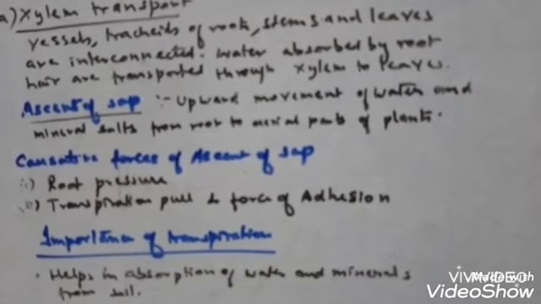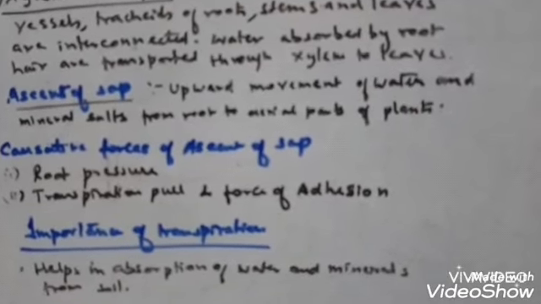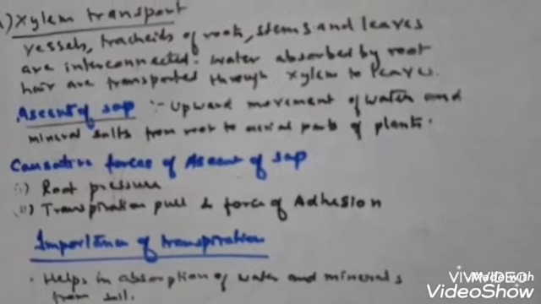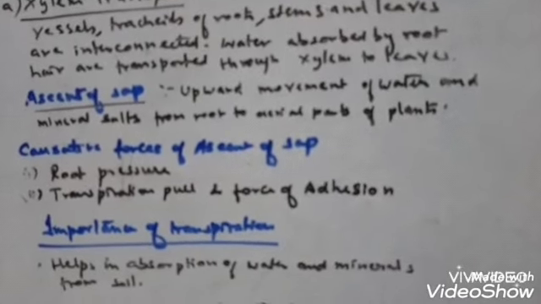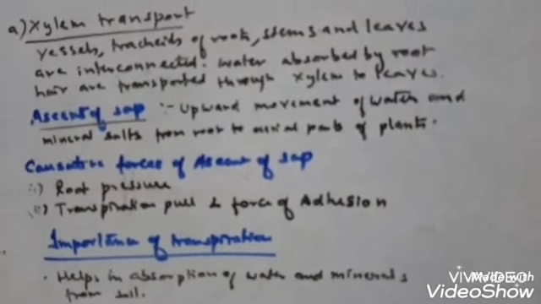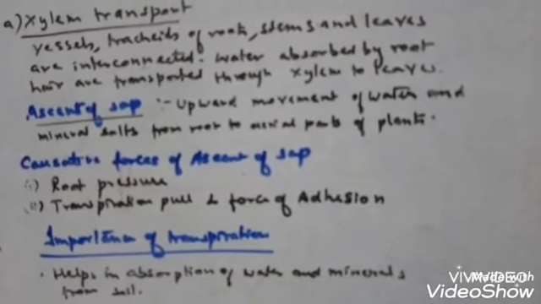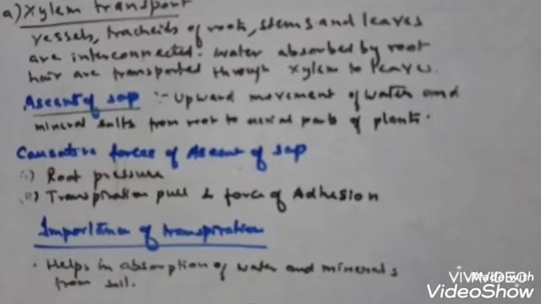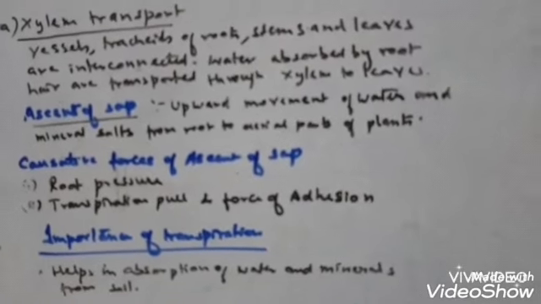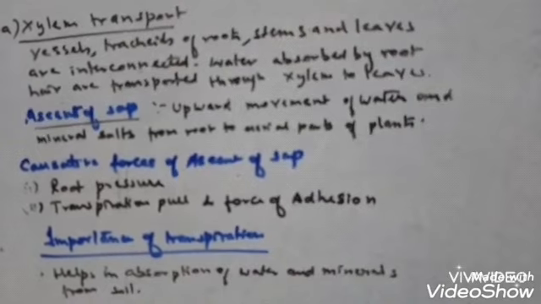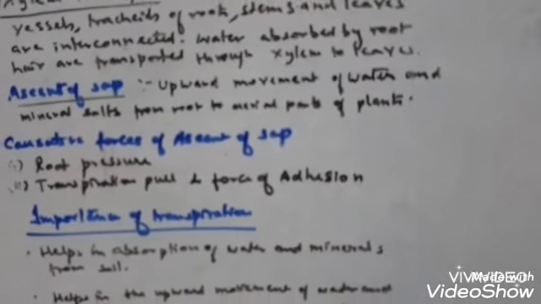Why? Can you tell me why the water column cannot break? Because of the cohesion force. Cohesion force between what? Between the subsequent water molecules. So there is a cohesive force between the water molecules, as well as an adhesive force between the water molecules and the wall of the xylem vessels. These two forces play an important role in the ascent of sap.